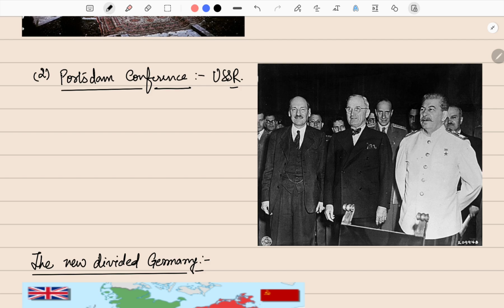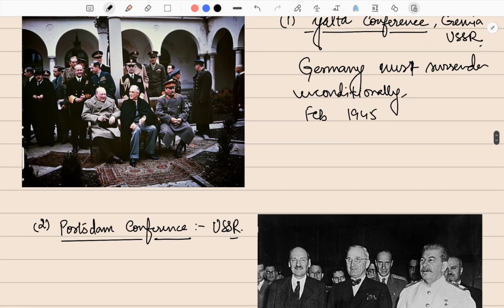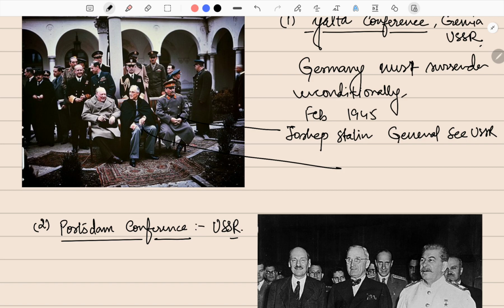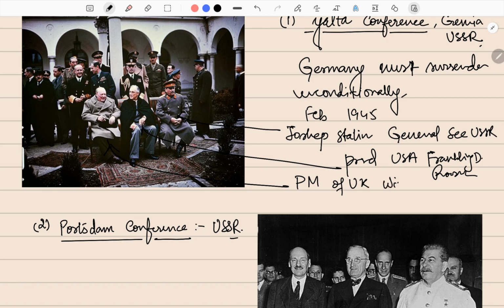In this Yalta Conference, sorry, I forgot to mention one thing. The three big leaders were Joseph Stalin. The rightmost man is Joseph Stalin. As we mentioned, he was the General Secretary of the USSR. This is the President of the United States of America, Franklin D. Roosevelt. And this is the Prime Minister of the UK, Winston Churchill.